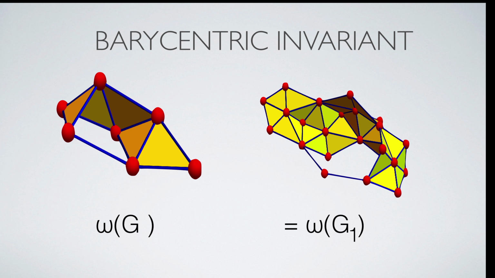The parity of the simplex, a number which is -1 for odd simplices and 1 for even-dimensional simplices, is a scalar function on the vertices of the barycentric refinement. It turns out this is the Poincare-Hopf index of a function f. Poincare-Hopf tells that it sums up to the Euler characteristic of the refined graph. Note that the Euler characteristic is a much larger sum as it would sum up over all simplices in the new graph.